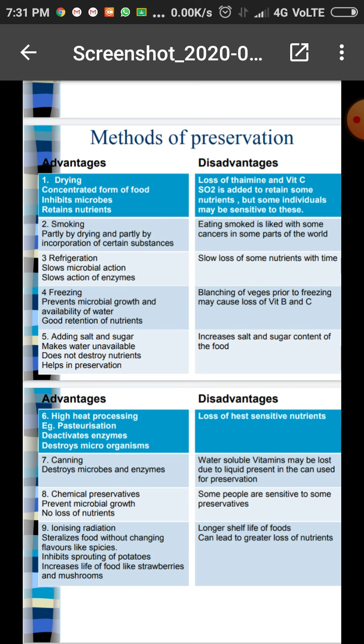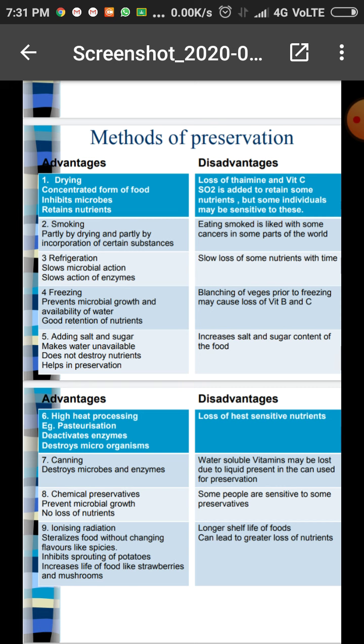High heat processing, for example pasteurization, deactivates enzymes and destroys microorganisms, but there is loss of heat sensitive nutrients. Canning destroys microbes and enzymes, but the water soluble vitamins may be lost due to the liquid present in the can used for preservation. Chemical preservatives prevent microbial growth with no loss of nutrients, but some people can be sensitive to preservatives.